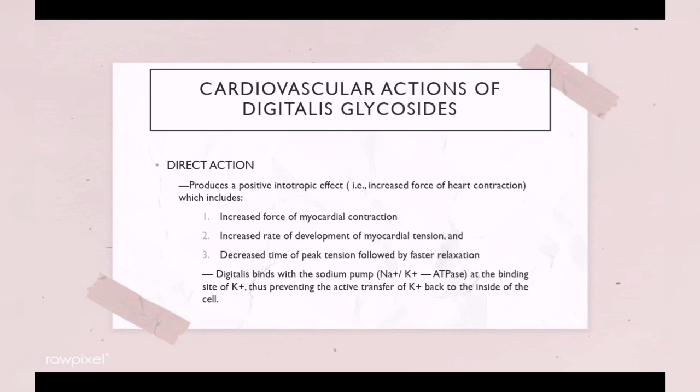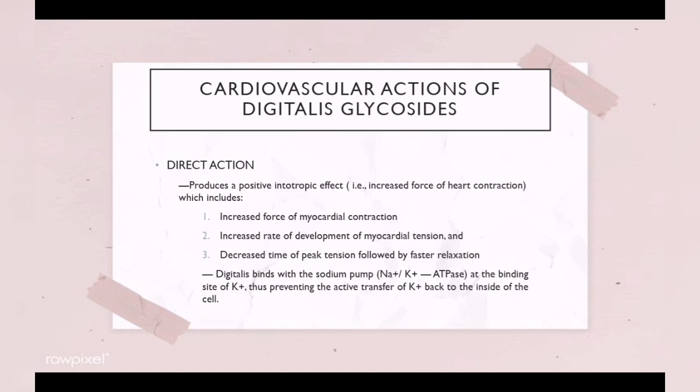The cardiovascular response to digitalis glycosides results from a complex of direct and indirect actions on the heart. The direct action of digitalis glycosides produces a positive inotropic effect, which includes increased force of myocardial contraction, increased rate of development of myocardial tension, and decreased time to peak tension followed by faster relaxation.